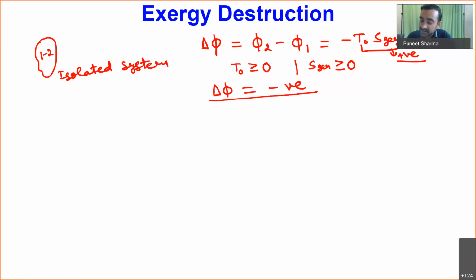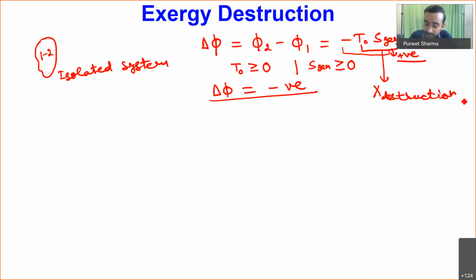Why destruction of exergy? Because you can see the change in exergy while the system is changing thermodynamic state from 1 to 2, which means some process is happening. Then this T naught into S generation quantity, with the sign, is actually negative. So at max it can be 0 or it can be negative. Many times this quantity, including the sign, minus T naught into S generation, is given the symbol X, and we call it X destruction.